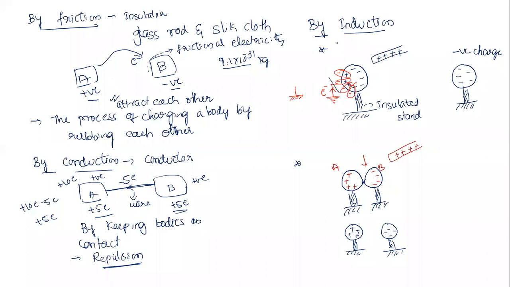This is by what method? By induction method. In this induction method, look here, bodies will have what type of nature now? Attraction will happen here in the case of induction. And there is no loss of electrons or loss of charges in the process of induction. So this is how we are going to charge a body.